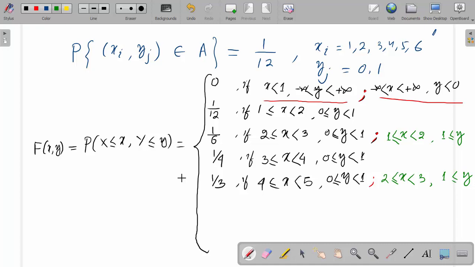Then x lies between 5 and 6, and y the same 0 to 1. So here the values of x are 1, 2, 3, 4, 5. 5 values. Here y is 0. So this will be 5/12.